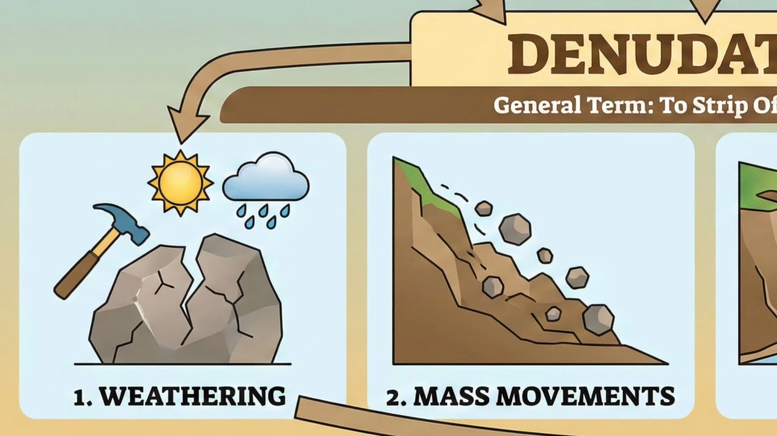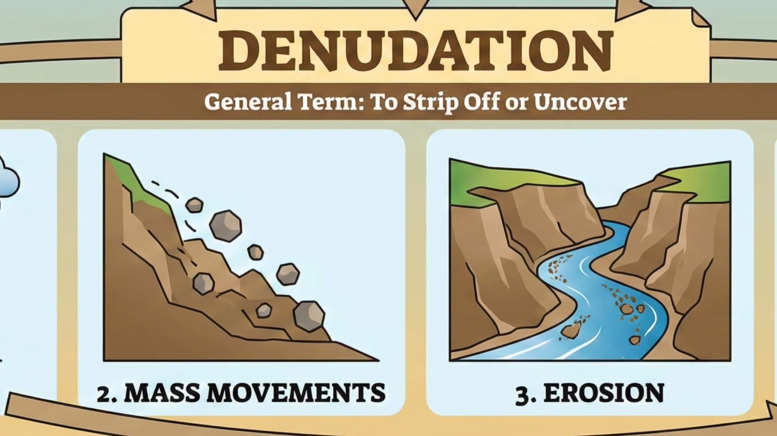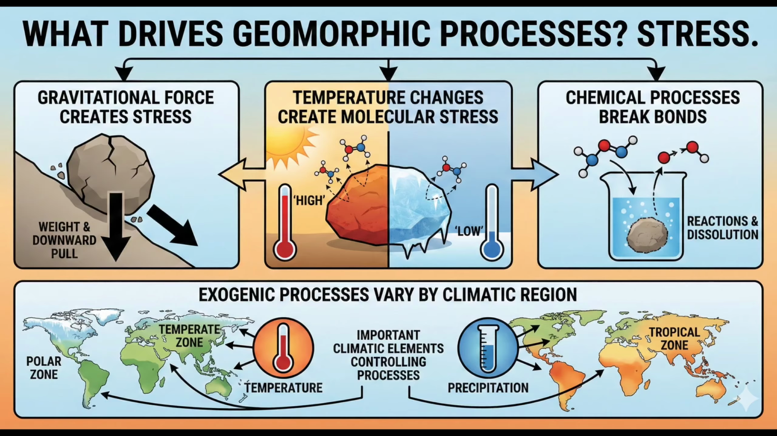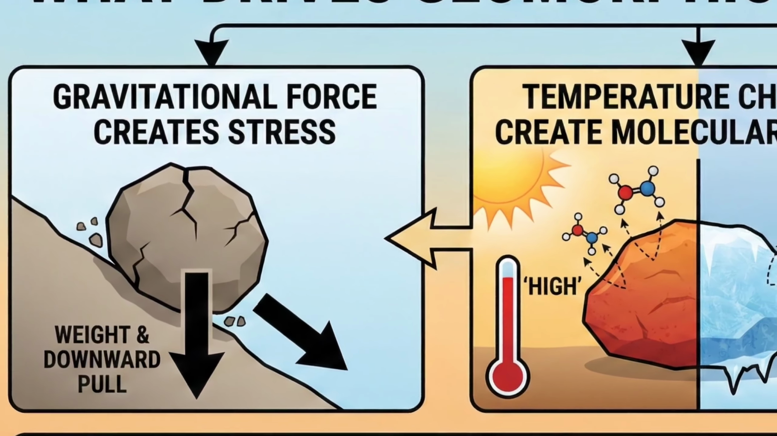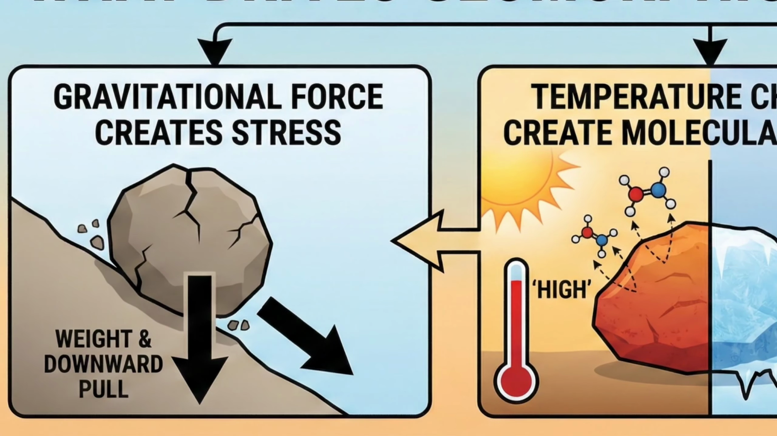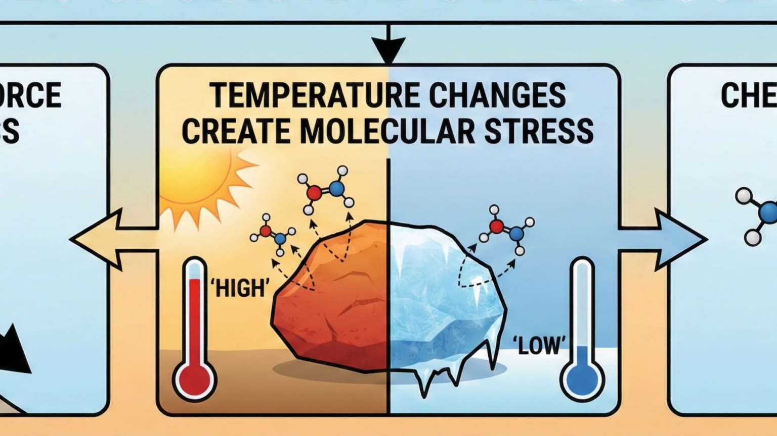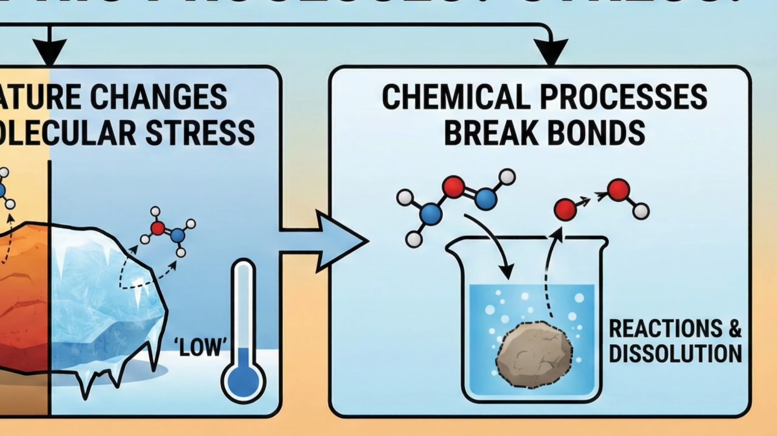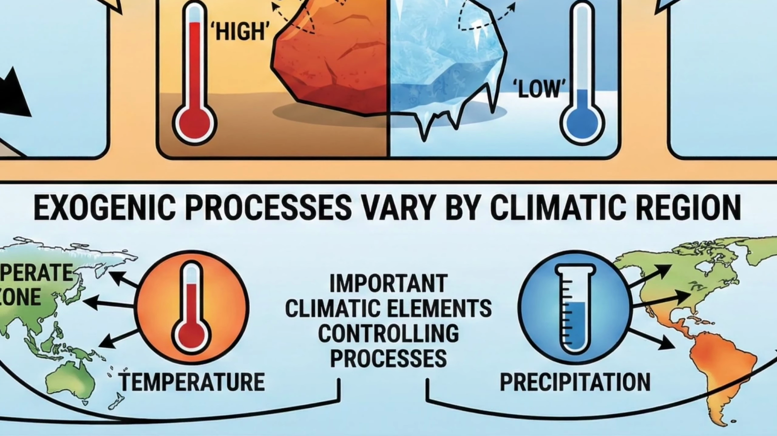1. Weathering. 2. Mass movements. 3. Erosion. 4. Transportation. What drives these? Stress. Gravitational force creates stress on Earth materials. Temperature changes create molecular stresses within rocks. Chemical processes break bonds. As there are different climatic regions on the Earth's surface, the exogenic geomorphic processes vary from region to region. Temperature and precipitation are the two important climatic elements that control various processes.